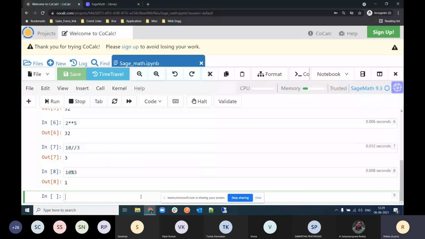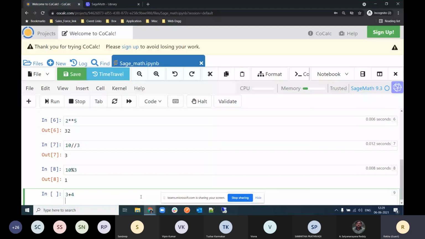Also, at the rightmost side of the cell you can see how much time it is taking, 0.008 seconds. So you can observe the running time of each cell.